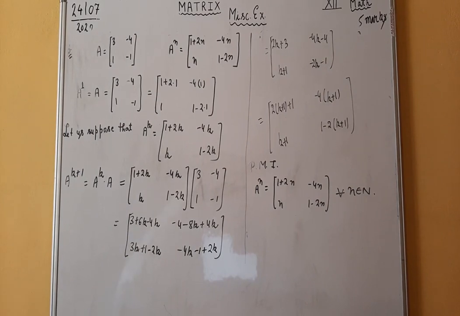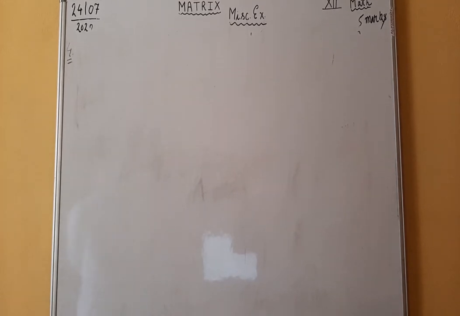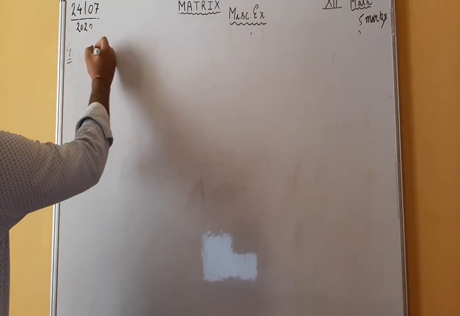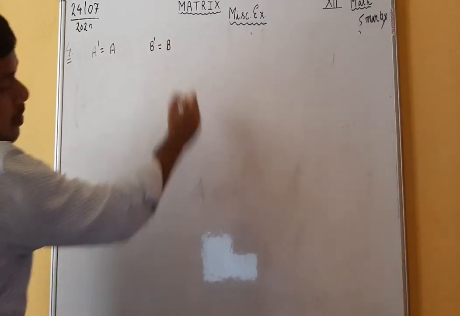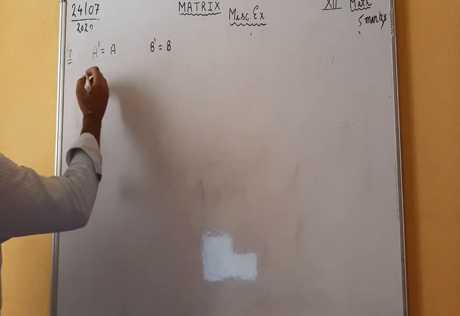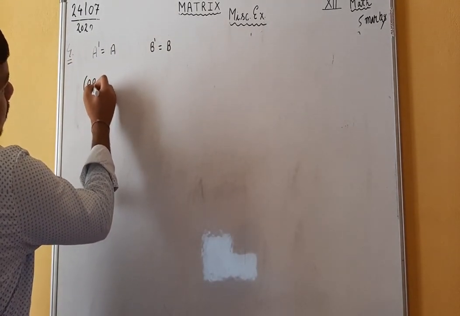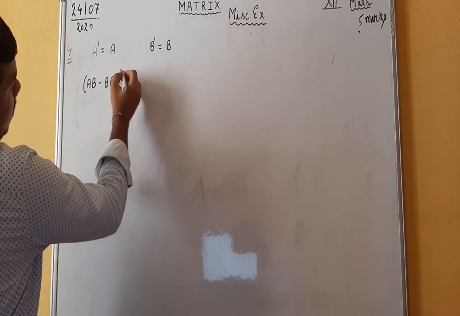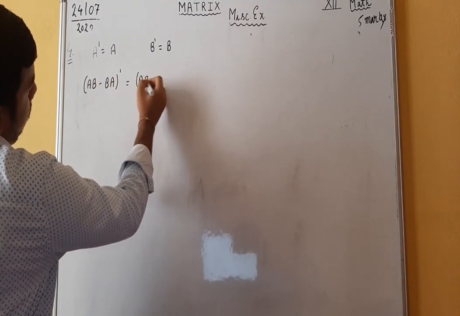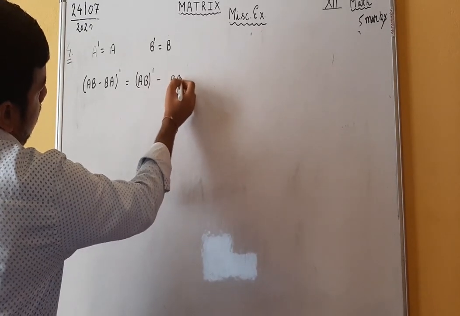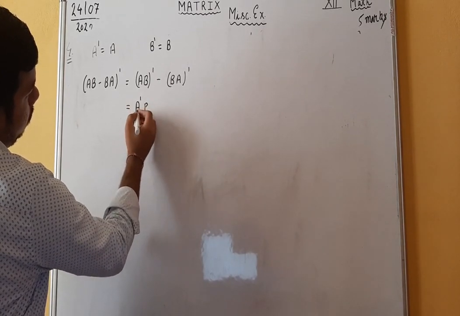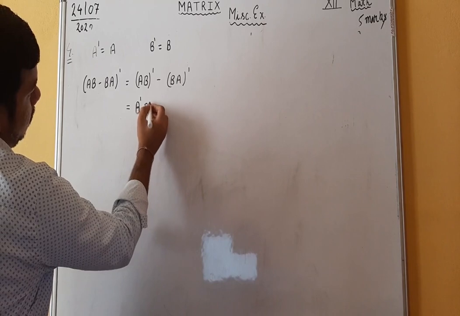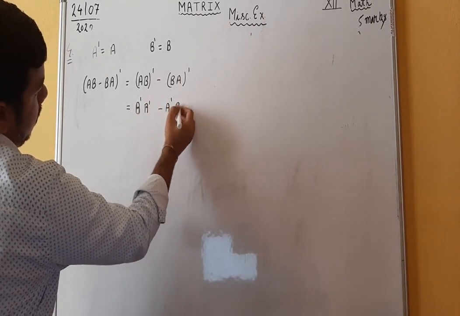Now we will try to solve the next problem, problem number 4. In problem number 4, you are given that A and B are two symmetric matrices. Means A dash is equal to A and B dash is equal to B. Now we have to prove that AB minus BA is skew symmetric. So let us find the transpose of AB minus BA. It is equal to (AB) dash minus (BA) dash. Using the reversal law, it is equal to B dash A dash minus A dash B dash.